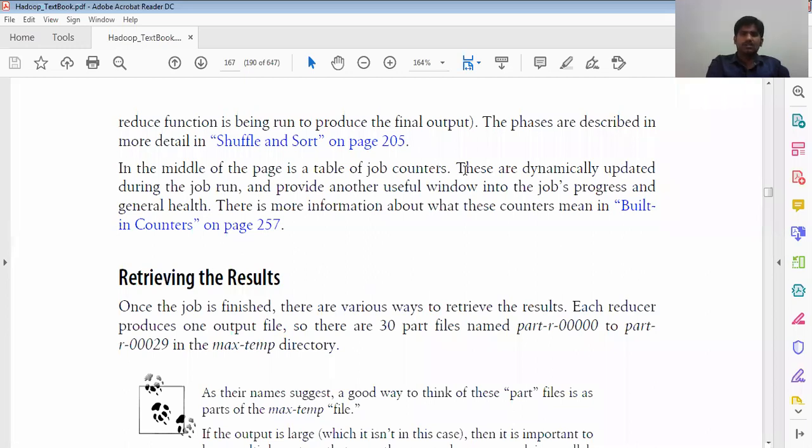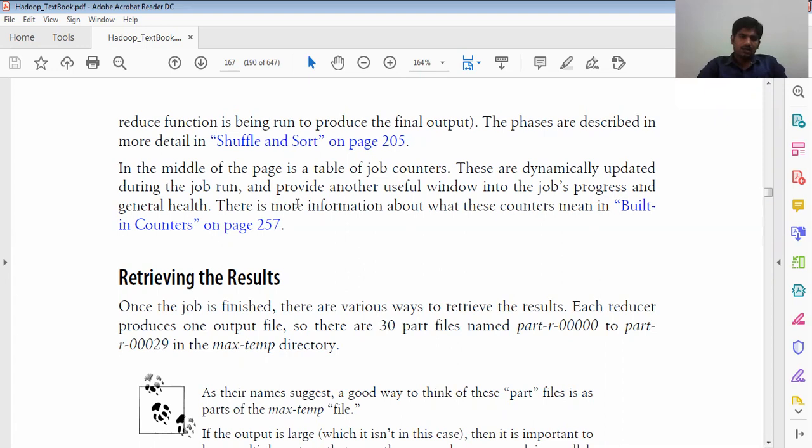So how many jobs were running? These are dynamically updated during the job run. As shown in the figure, it is still pending now. If any update is going on, the information is built into the progress. So this is dynamically updated, which means while it is running, it is updated based upon the input size.